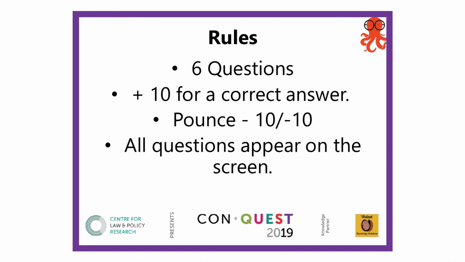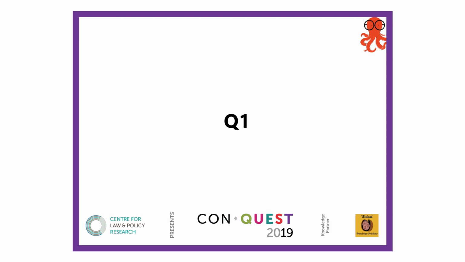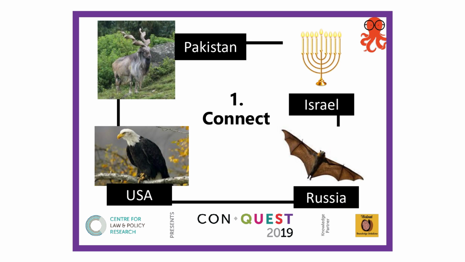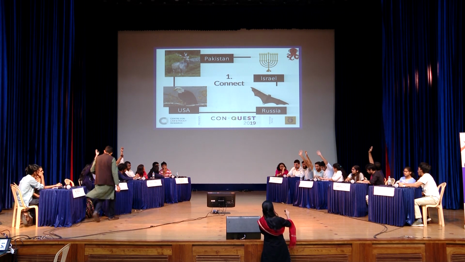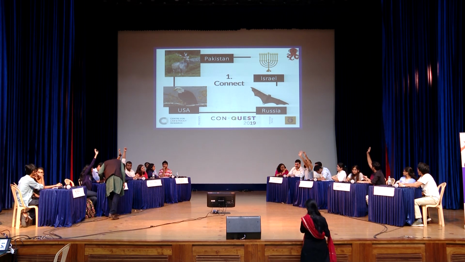Yeah. So those were the quick rules. So here are the questions on the screen, open to all teams. We have pounce and bounce. Okay, so here's your first question. Connect the following images and the respective countries. So you see Pakistan, Israel, USA, and you have Russia. Be as specific as possible. Closing pounce. So we have IIT Kharagpur, Ramjas, BITS Pilani, CLC Delhi, and NUJS, which are pouncing.